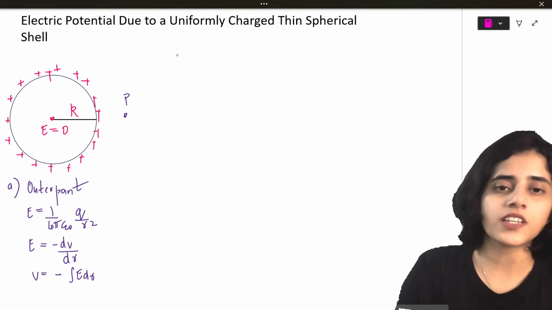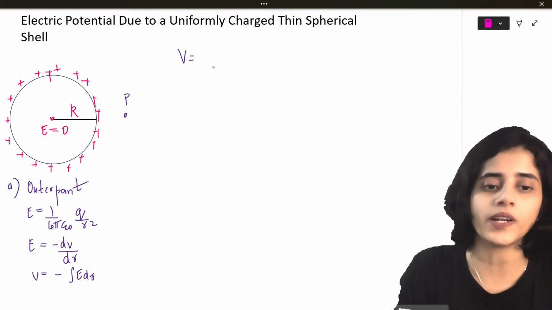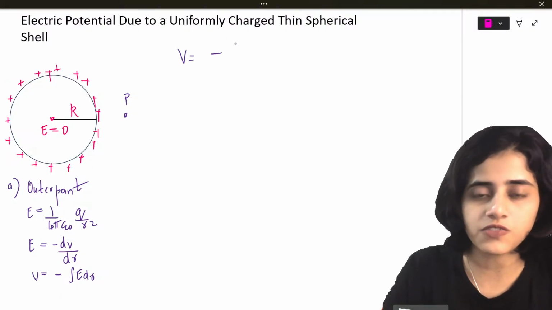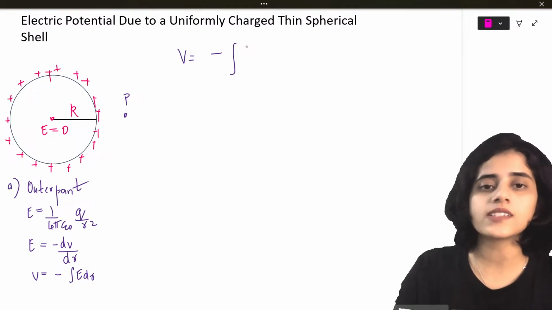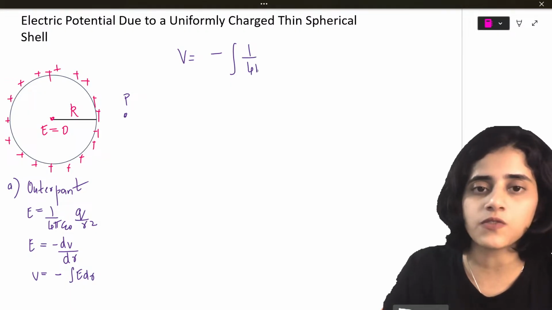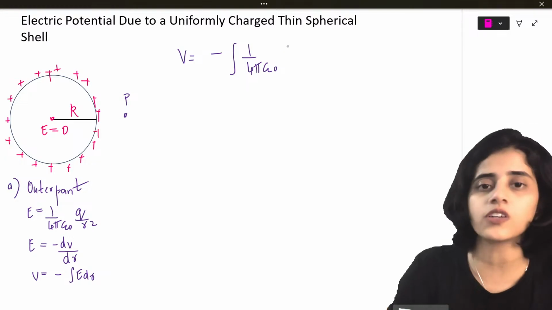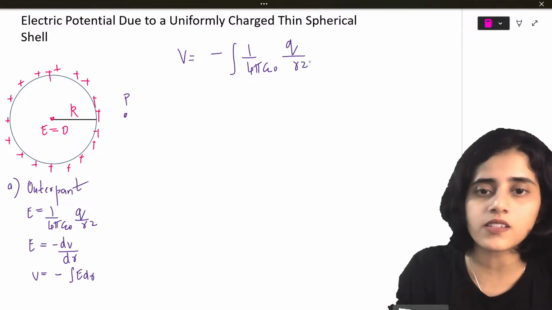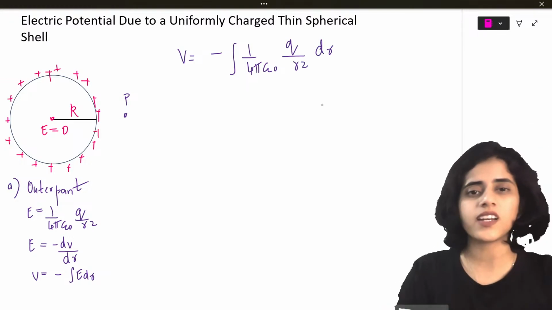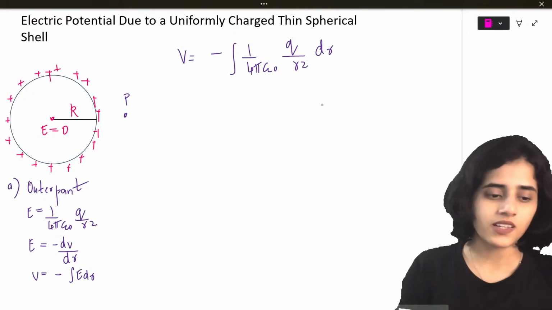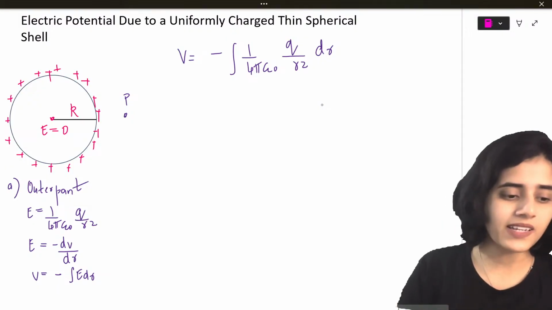Now let's do the integration. So V is equal to minus integral of the electric field, 1 by 4 pi epsilon naught Q by R square into dr. Now I have to put limits. What will my limits be?